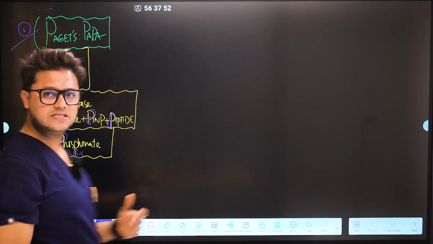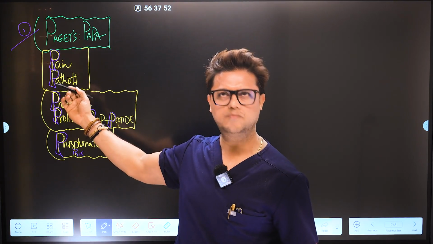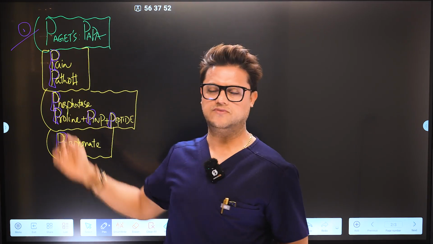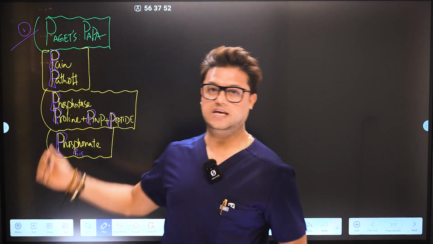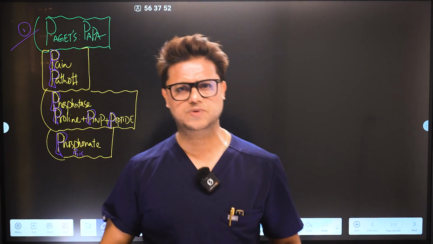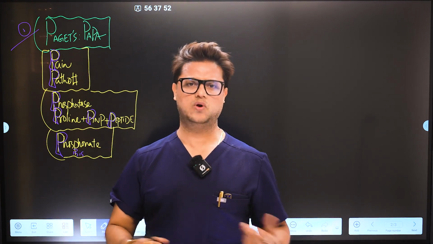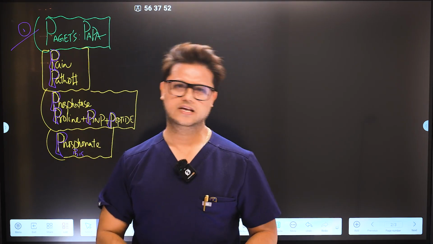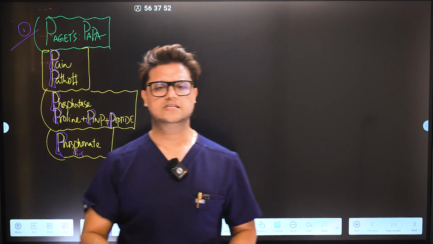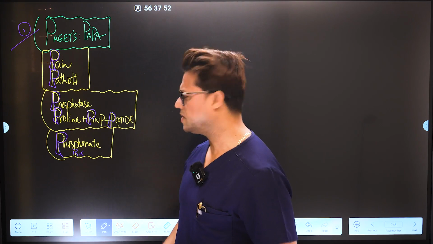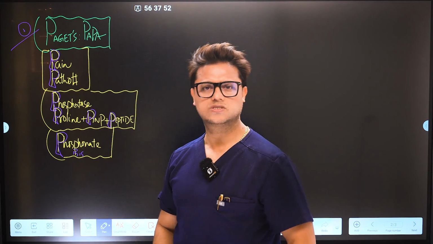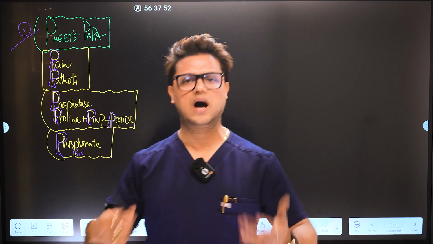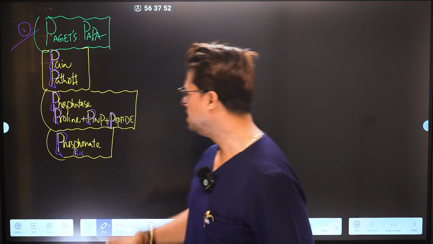What I say, Paget is a Papa disease: pain, pathological fractures. Once again, the phosphatase is the alkaline phosphatase, and the next P is proline, meaning all the bone turnover investigations that you're getting. Mainly I'm talking about the phosphatase and proline, and hydroxyproline means urinary and blood hydroxyproline, you'll get more.